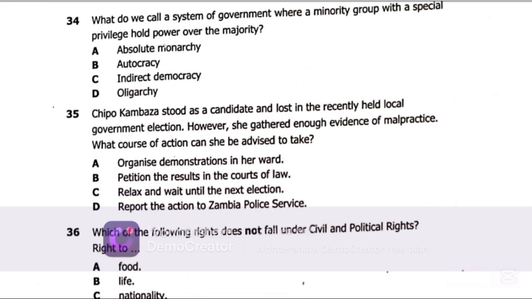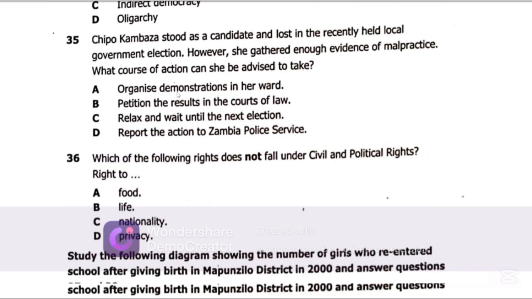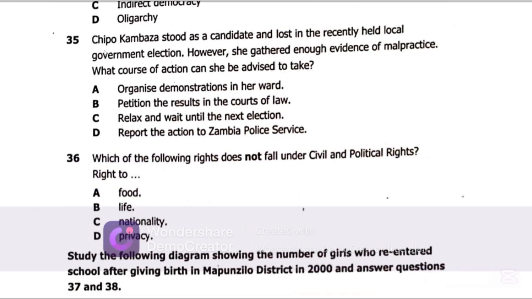Now, question 34 says, what do we call a system of government where a minority group with special privilege hold power over the majority? So the best possible answer on question 34 is oligarchy. Oligarchy. Let's get to question 35.